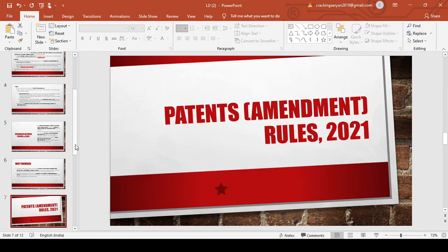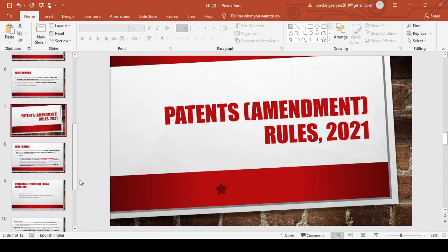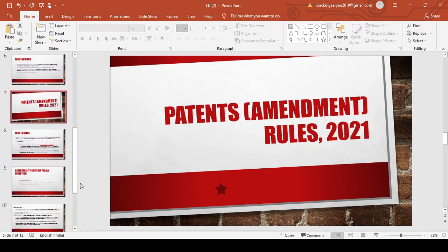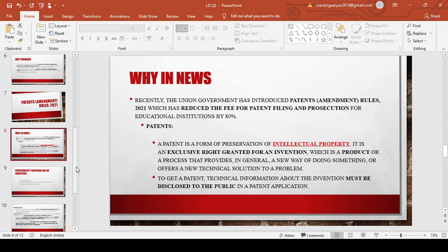The next issue that we are going to discuss is the Patent Amendment Rule 2021. So recently the government has brought an amendment to the patent rule. Let's have a discussion on this. Recently the Union government has introduced the Patent Amendment Rule 2021.